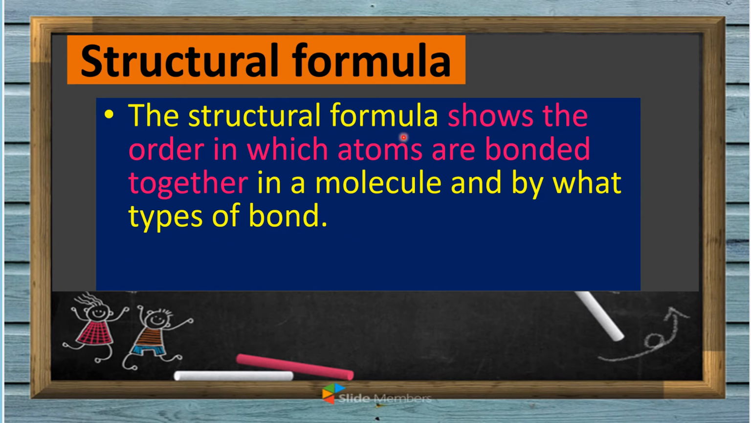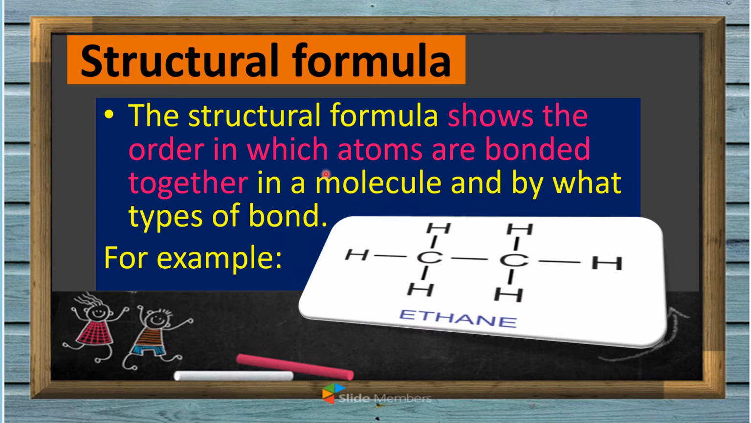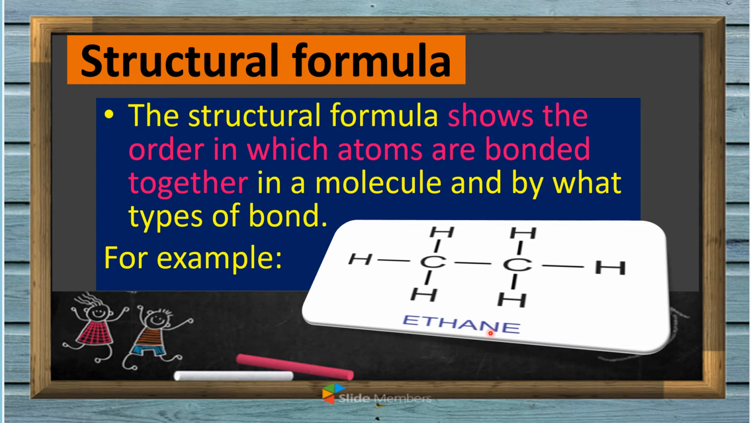Okay, so it shows the order in which atoms are bonded. For example, this one is the structural formula of ethane. It shows the order in which atoms are bonded together. So this is the order of the bonding of the atoms, and you will know what type of bond it is. It has only single carbon-carbon bonds, so it's an alkane.